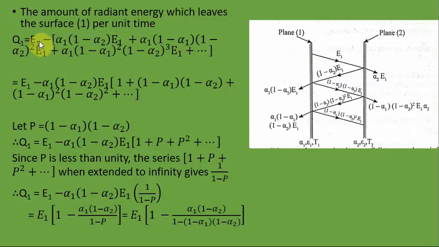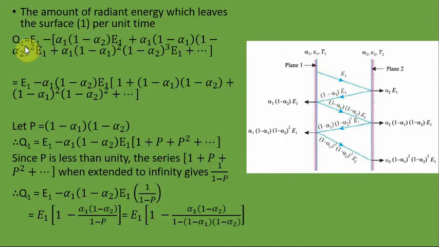So it is equal to E1 minus [alpha 1 (1 minus alpha 2) E1 plus alpha 1 (1 minus alpha 2)(1 minus alpha 2) E1 plus, and so on]. So that will be the net radiation leaving from plane 1. So it will come like this.